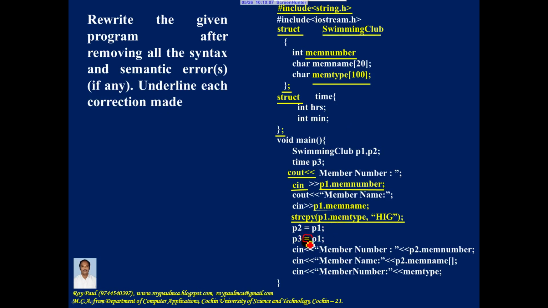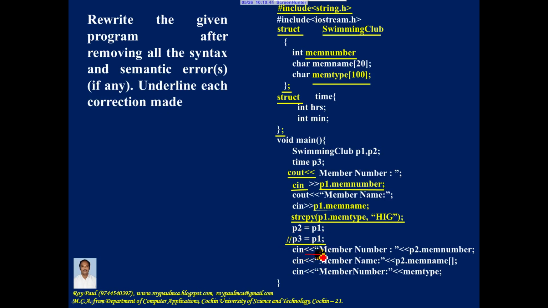Now here you should not perform assignment operation because P3 is a structure variable of the type time and P1 is a structure variable of the type swimming club. So they are structure variables of different types. So assignment operation cannot be performed. So this statement results in a syntax error, and to correct the syntax error, let me make it a comment. So this statement is made a comment, so the syntax error is removed.